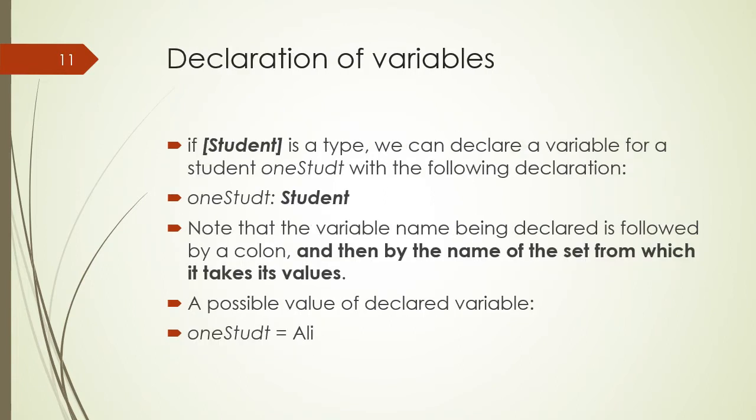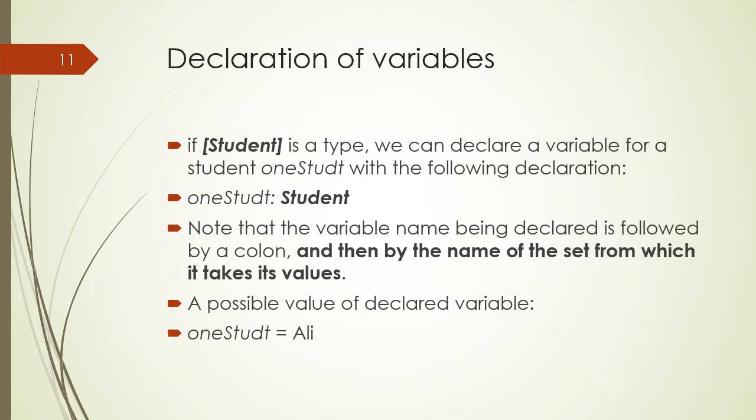Whenever we want to declare a set as a type in Z formal language, we use square brackets around the name of a set. In this way, we can declare any set as a data type.